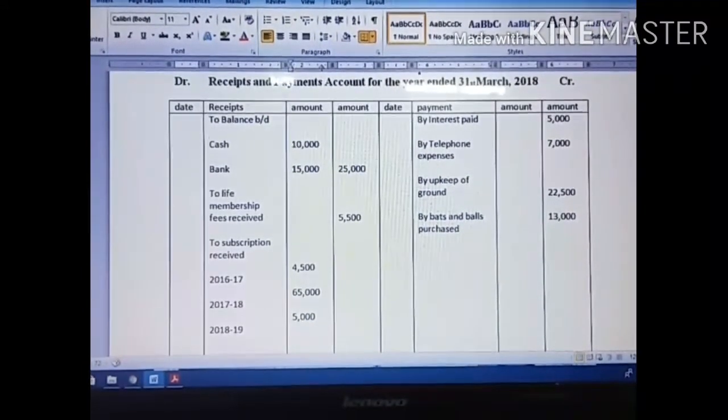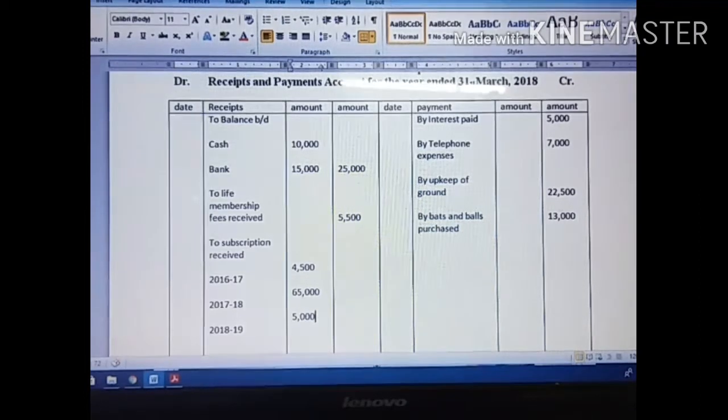After entering these amounts we add 65,000, 4,500 and 5,000, and we get 74,500. After adding, we have to show this total amount on the outer column.